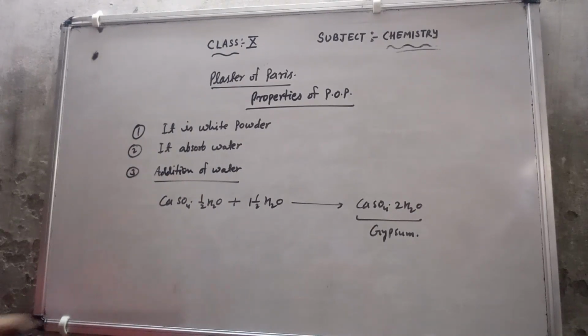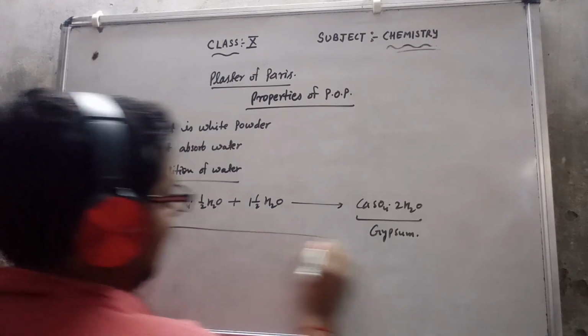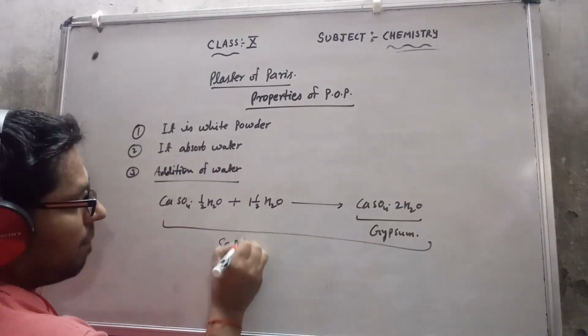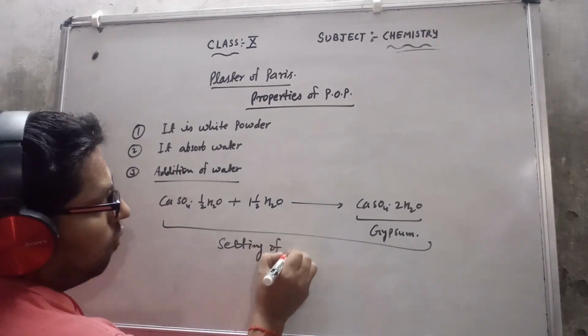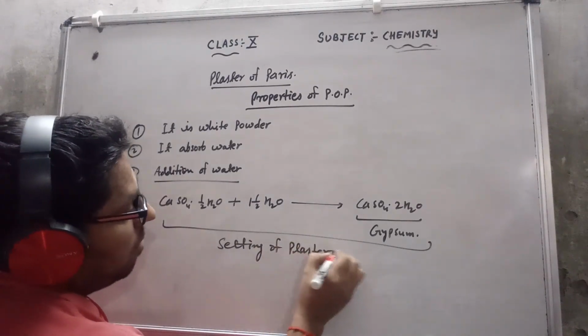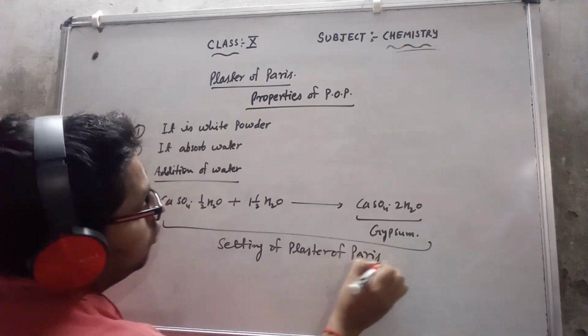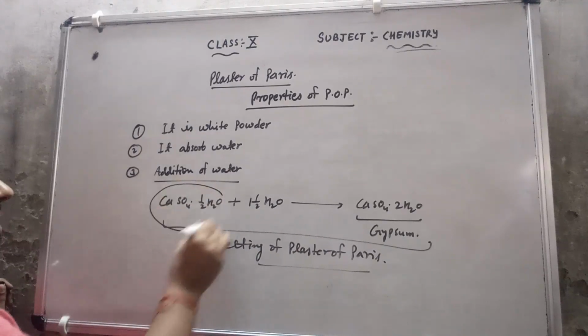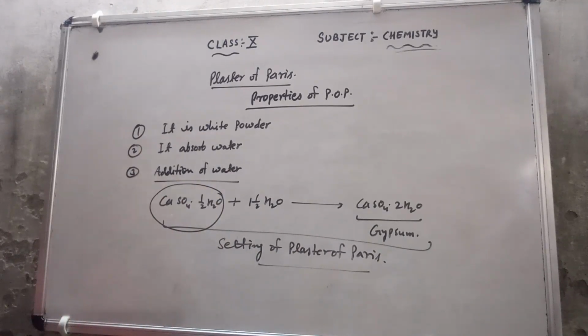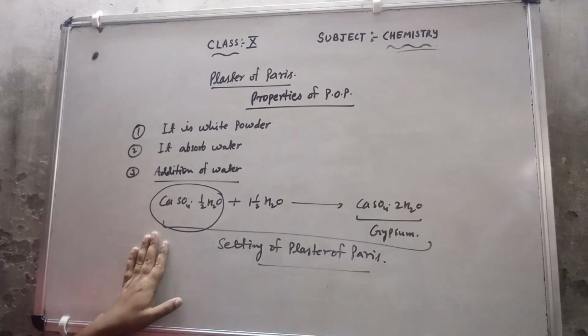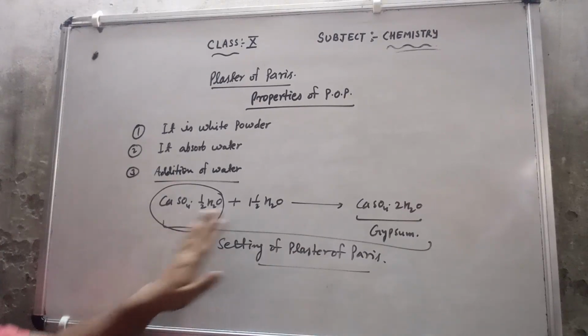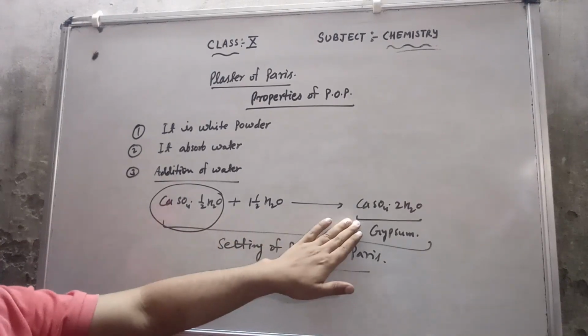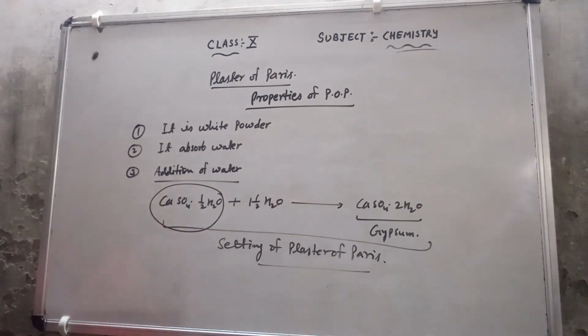This whole process is called setting of plaster of Paris. That is why we keep the POP in a moisture proof container, because if moisture is available, the plaster of Paris reacts with the moisture and gives us back gypsum, which is not of any use.